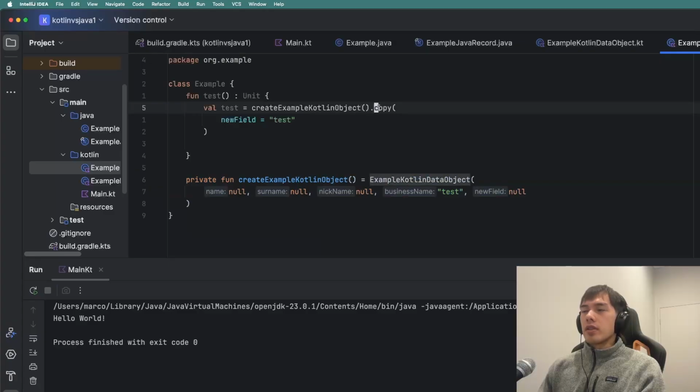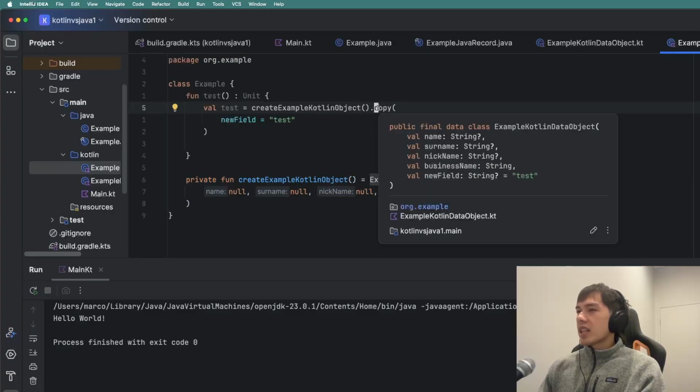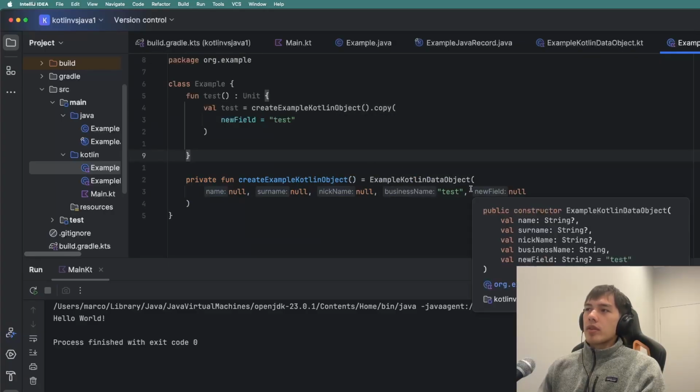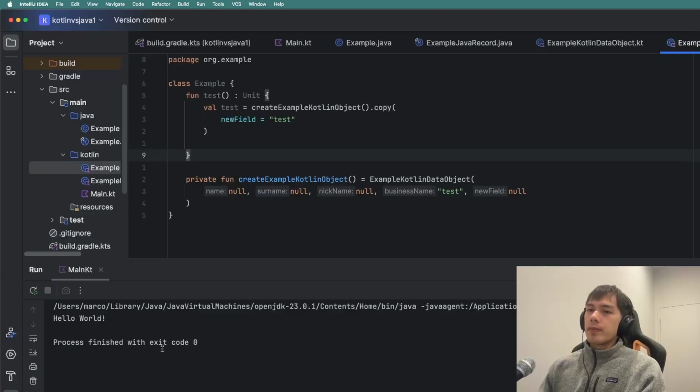This copy function is amazing, and the named parameters and default parameters are just so useful. I wonder if that ever comes to Java. Probably not.